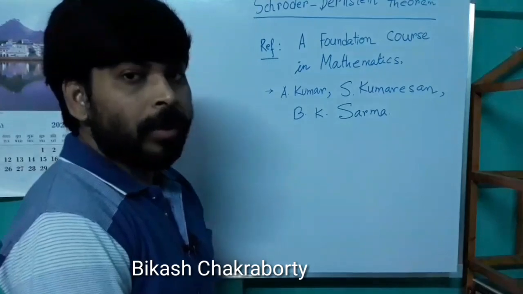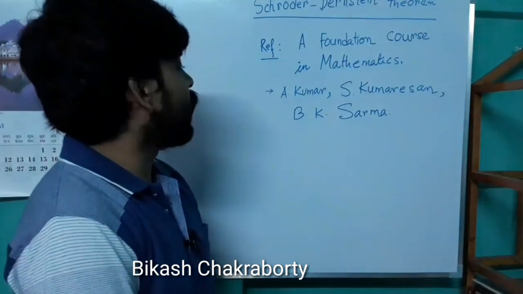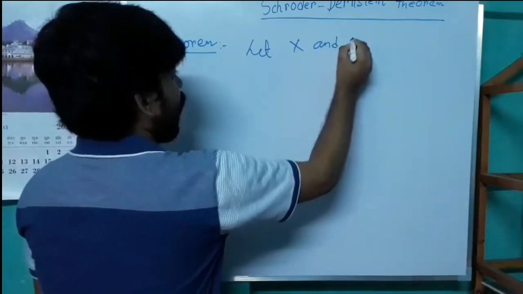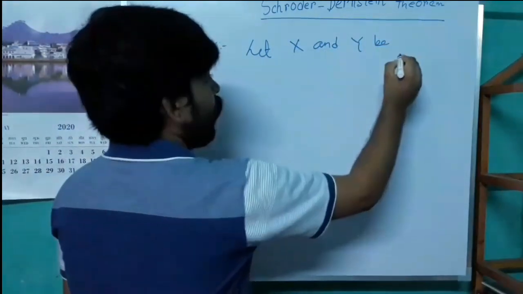Dear friends, today we will discuss the Schröder-Bernstein theorem. Let X and Y be two sets.